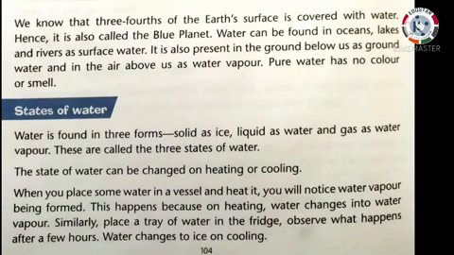Pure water has no color or smell. Next, states of water. Water is found in 3 forms: solid as ice, liquid as water, and gas as water vapor. These are called the 3 states of water.